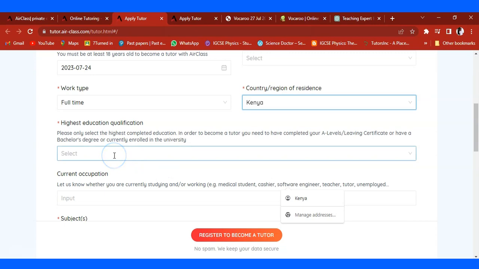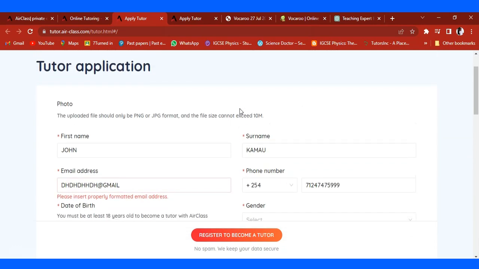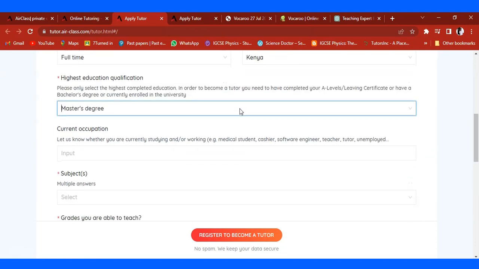At this section, you'll be required to state your highest level of education. Do you have an A-level leaving certificate? If you have an A-level leaving certificate, it means you are done with your A-level and have joined college, then you can select that. If you have a bachelor's degree, you can enter that, or master's or PhD. Those are the different options that we have.